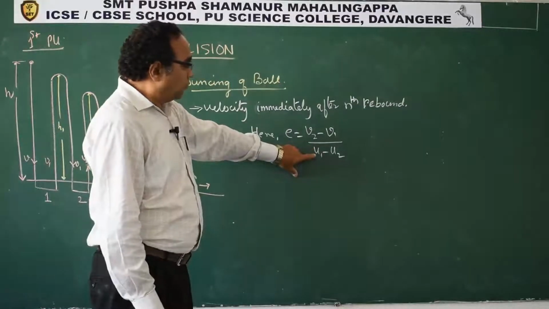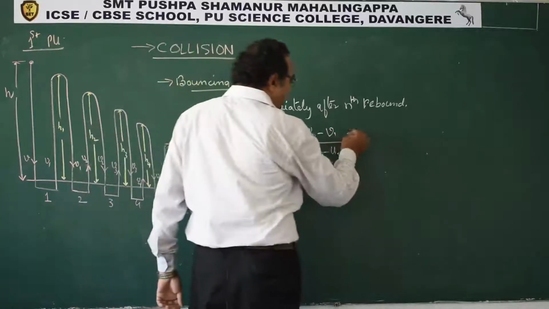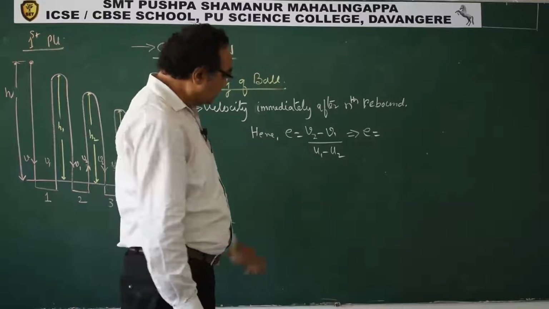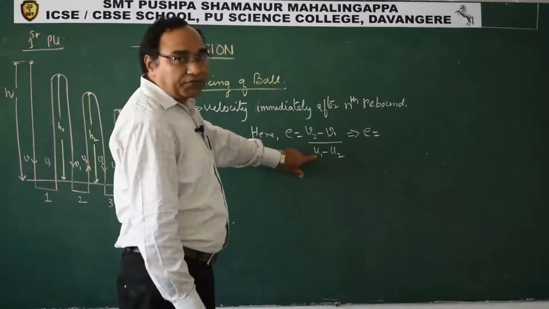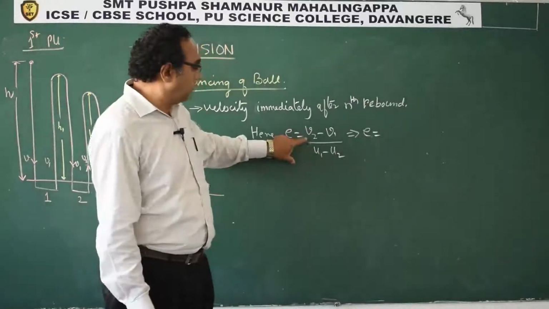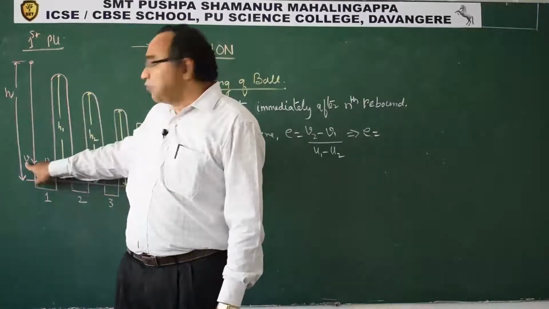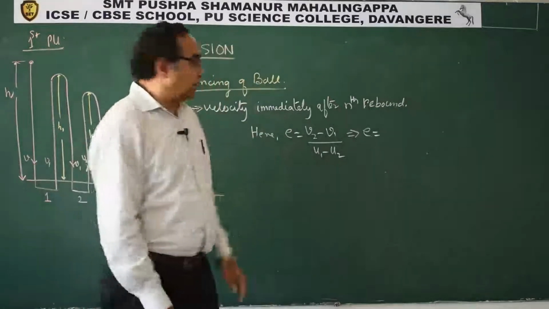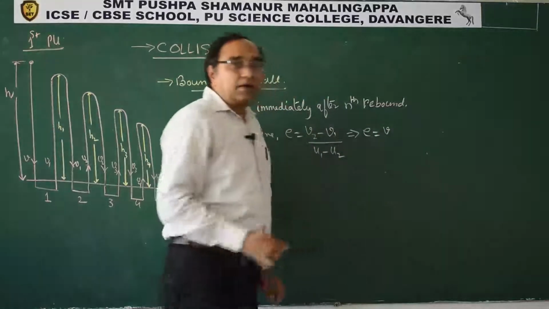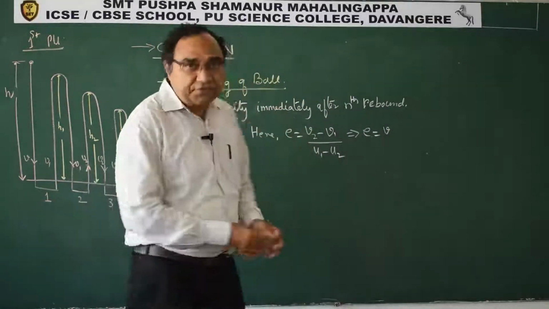Now, U1 is U. So here we can say E is equal to velocity of separation upon velocity of approach. The velocity with which it is approaching is V for the first time. And the ground, the earth, we can take as 0.